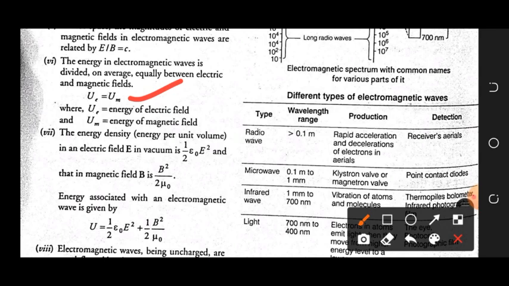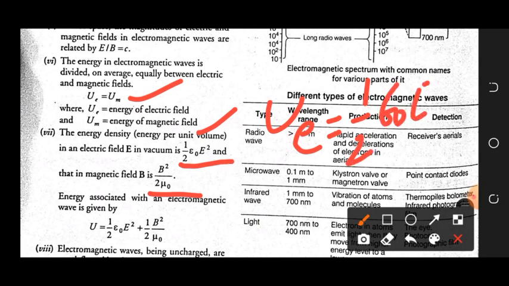The seventh point is the energy density, that is energy per unit volume. In an electric field E in vacuum it is half epsilon 0 E square, and in the magnetic field it is half mu 0 H square, exactly, we can also write it. So it means that in the electric field the energy is half epsilon 0 E square, and in the magnetic field this is exactly half mu 0 H square.